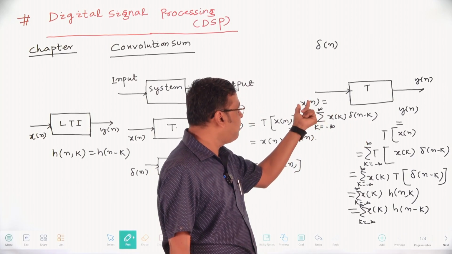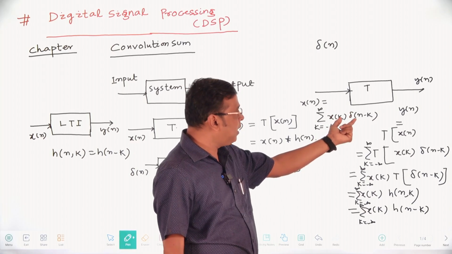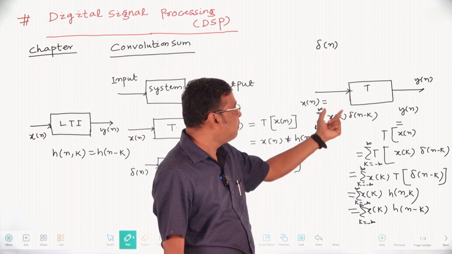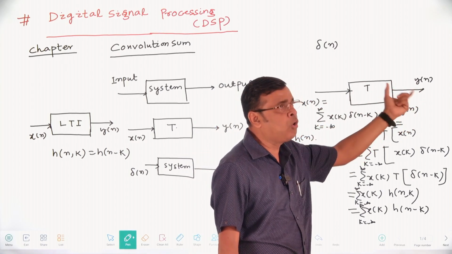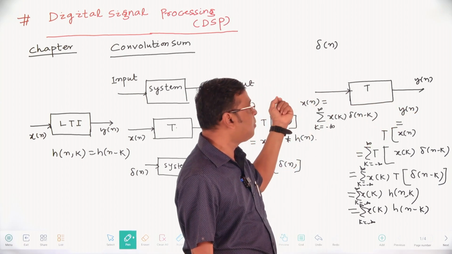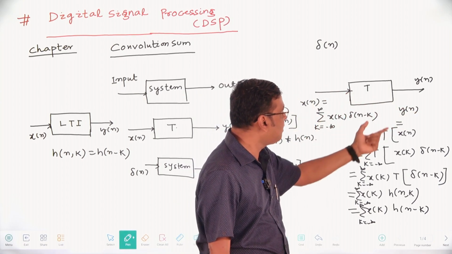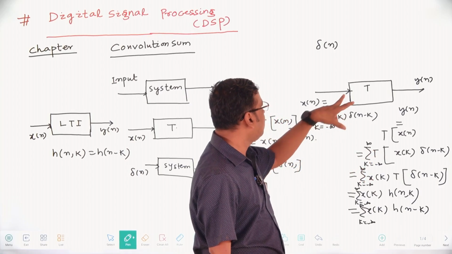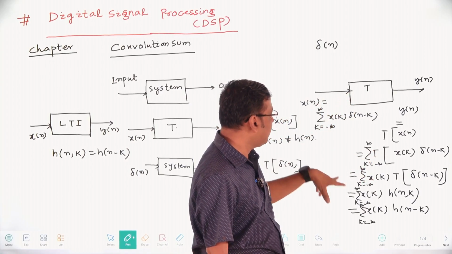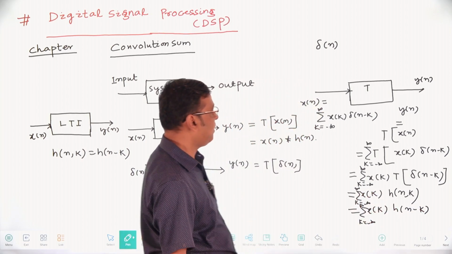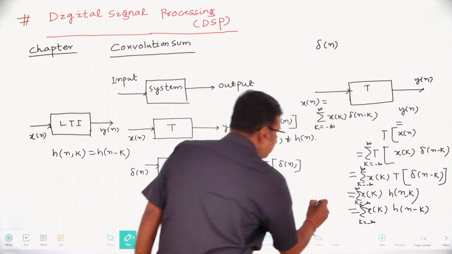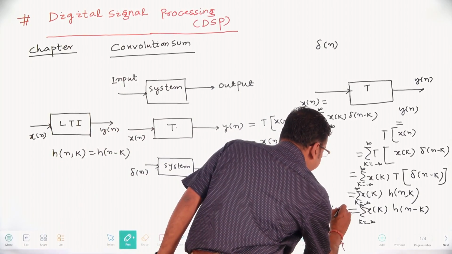If x of n is represented in terms of unit impulse sequences, by transformation you will get y of n. The output can be represented in terms of convolution, that is y of n equal to the sum over k equal to minus infinity to infinity of x of k into h of n minus k.